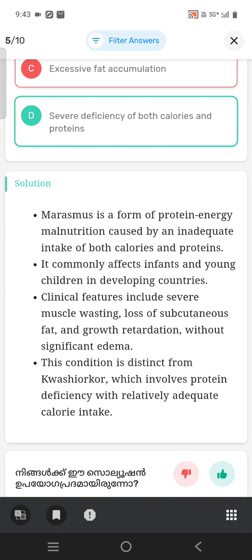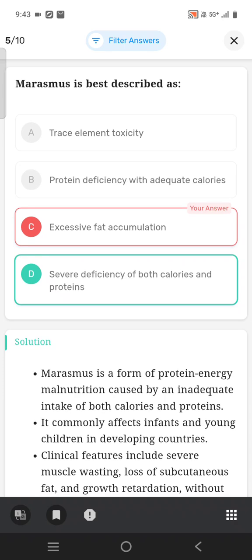Clinical features include severe muscle wasting, loss of subcutaneous fat, and growth retardation without significant edema. This condition is distinct from kwashiorkor, which involves protein deficiency with relatively adequate calorie intake.